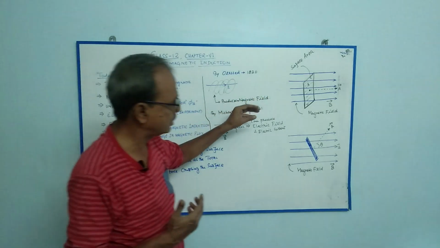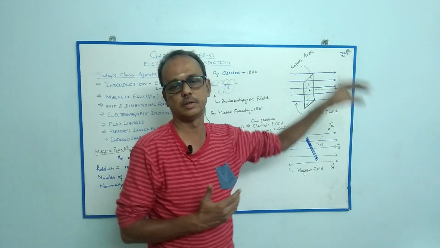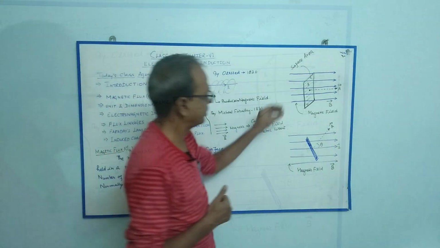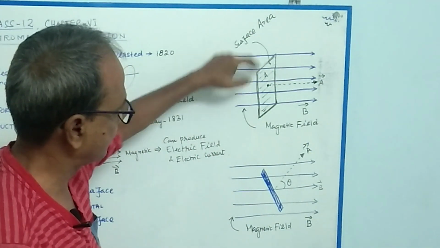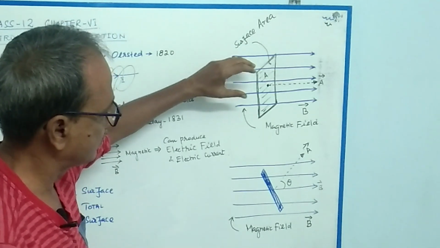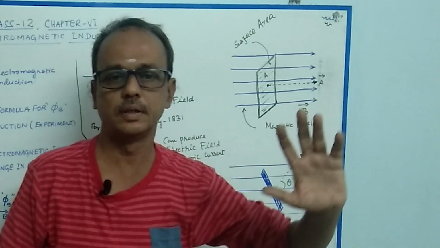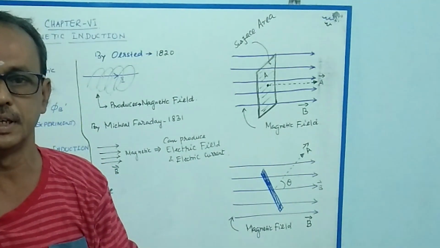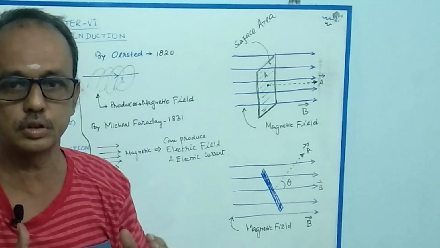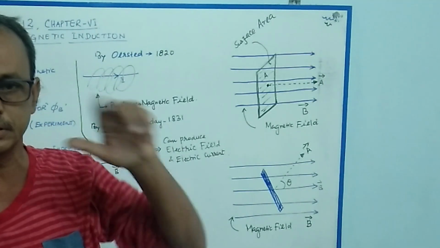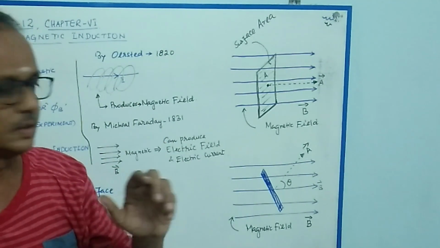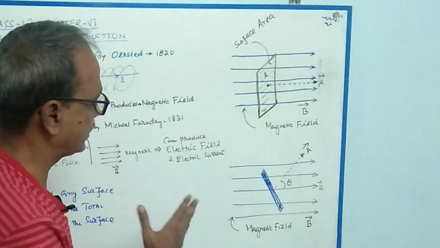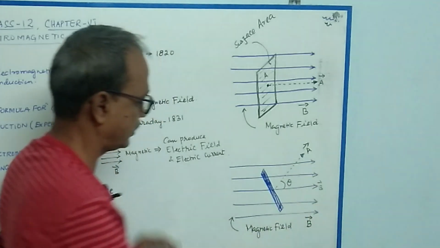As a result, current flows through that conductor. See, this is the conductor surface. For the flux linked with the coil to change, there must be some linear motion or angular motion, that is rotational motion.